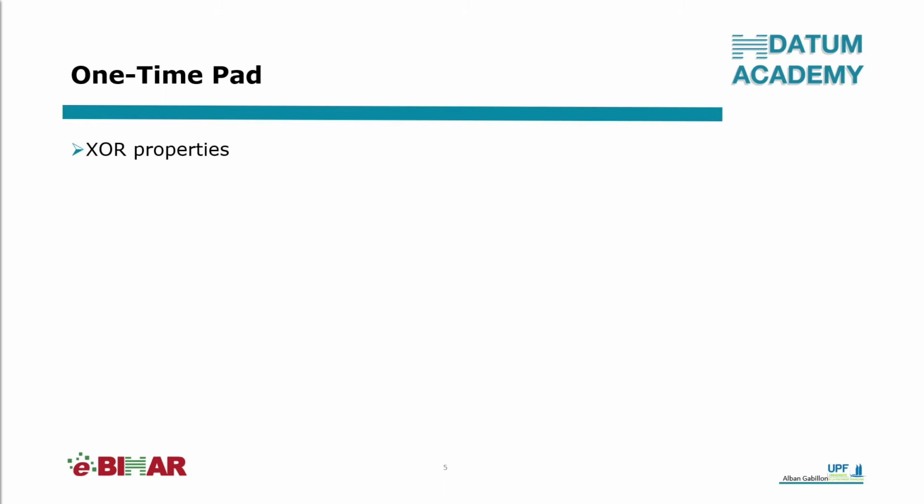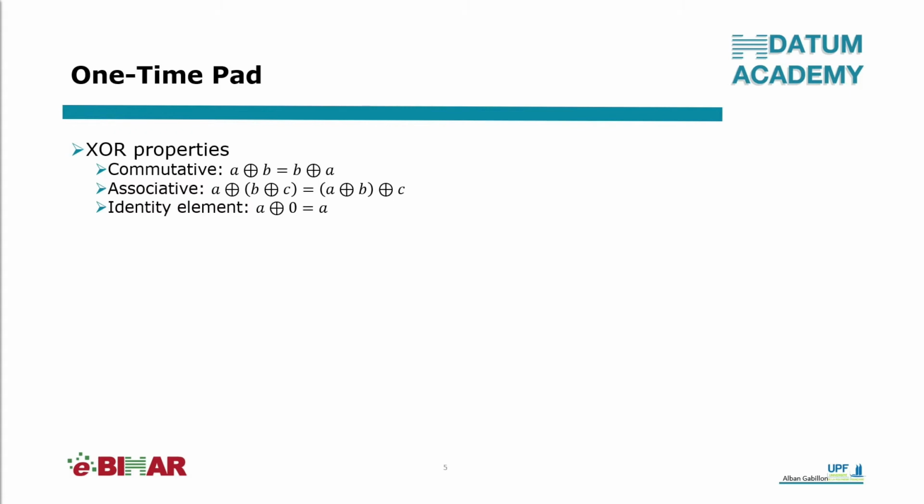The XOR operation is such an important operation in cryptography that I remind you of its properties. It is commutative and associative. Here, A and B denote two bit strings of the same length. Its identity element is 0. 0 here refers to a bit string of any length where all bits are equal to 0. Each element is its own inverse. That is, if I XOR A with A, then I obtain 0.